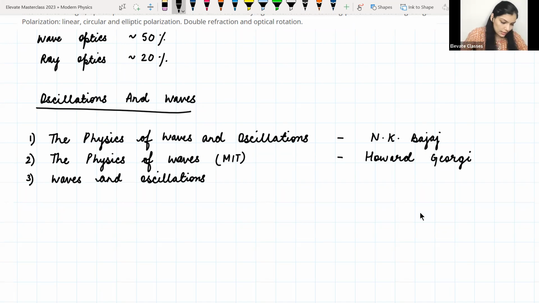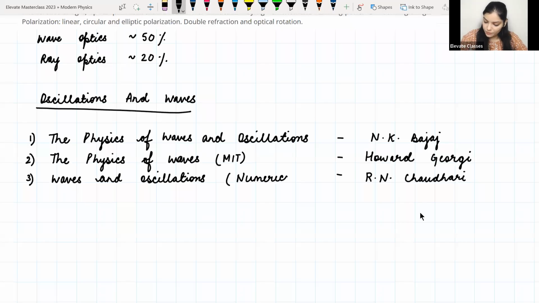Then the third would be Waves and Oscillations, by R.N. Chaudhary. I am never going to consult this for theory, but it has some 470 numericals, solved and unsolved problems. So if you want to try some numericals on your own, maybe this is the book.